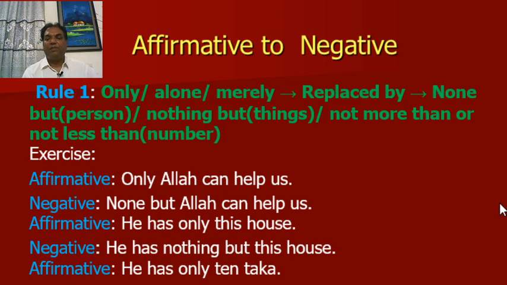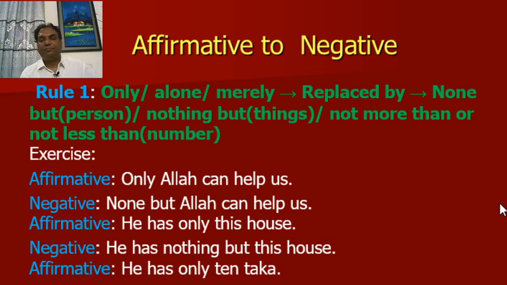Now, affirmative to negative. Rule number 1. Only, alone, merely. These are replaced by none but if these indicate person, or nothing but if these indicate things, or not more than, or not less than if these indicate number.